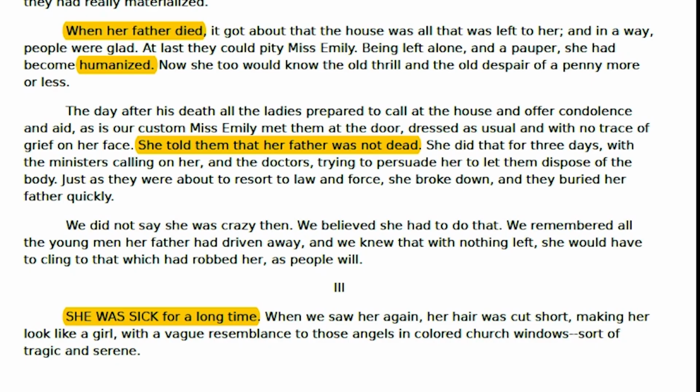When the narrator is telling us that we did not say she was crazy then, it also implies that now, at the time of narration, the narrator believes that she is crazy now. So it is important for us to keep these details in mind, which would also help us and lead us towards a better understanding of the rest of the story. I encourage you to read through the entire story before we complete this discussion.